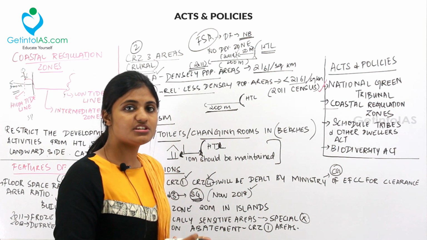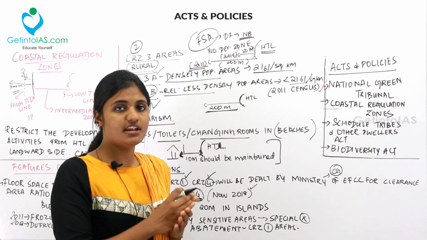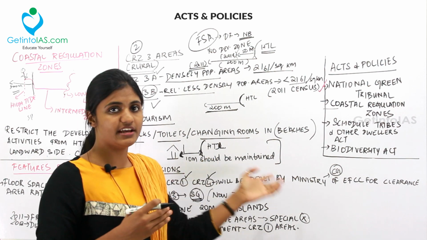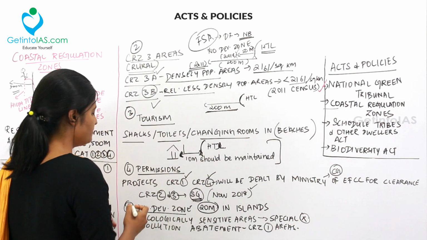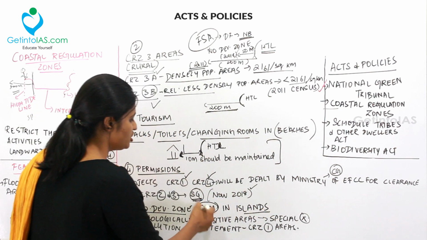Previously, all the projects under categories 1, 2, 3 and 4 were dealt with by the central government. Now only 2 and 3 are dealt with by the state government, and 1 and 4 are regulated by the central government. And then moving to the fifth point, the no development zone in islands is to be 20 meters.